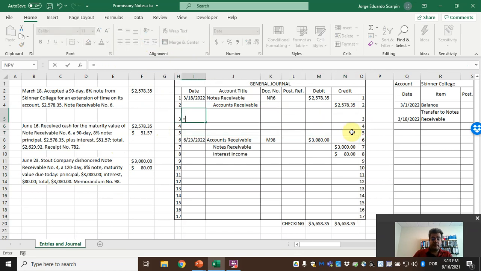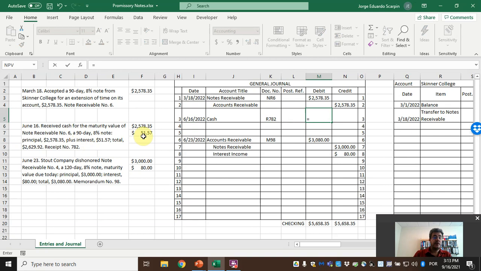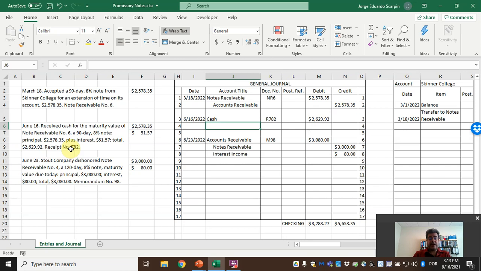June 16th, we received cash, so our debit will be cash, receipt 782. How much? The total, 2,629, or principal plus interest. What will we credit? We will credit notes receivable.